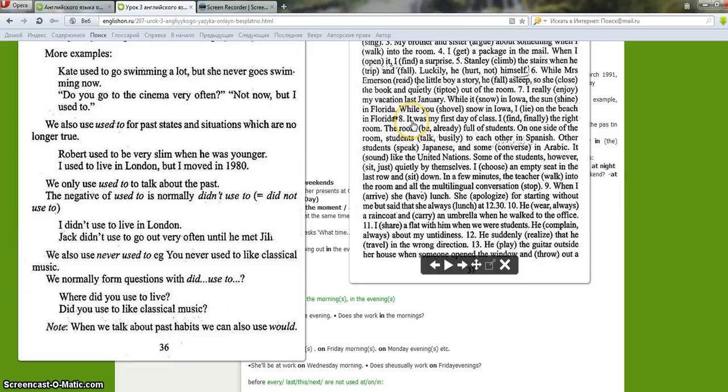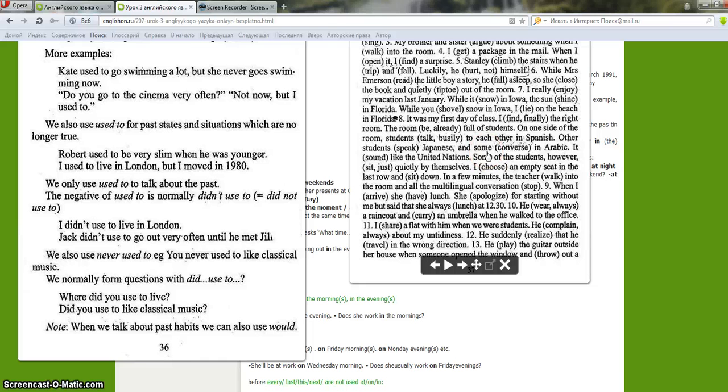It was my first day of class. I finally found the right room. I found, it's a short action in the past. The room was already full of students. "To be" is a state verb, so we don't use it in continuous. On one side of the room, the students were talking busily to each other in Spanish.